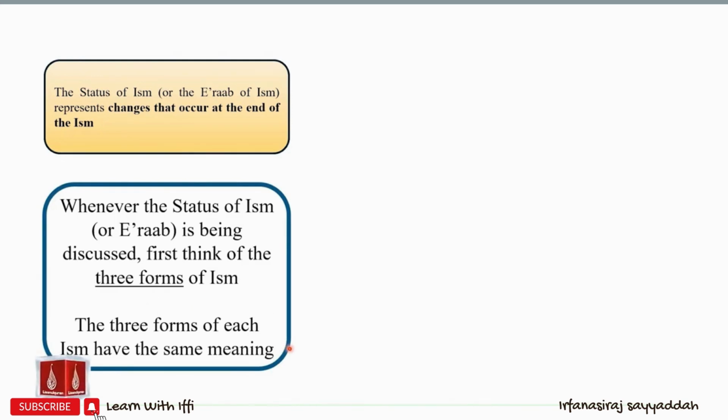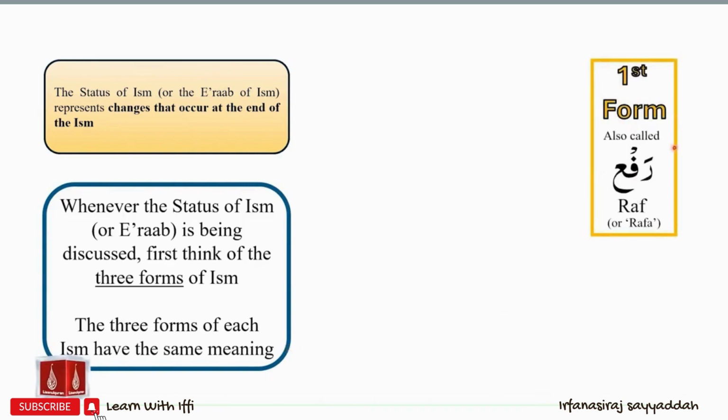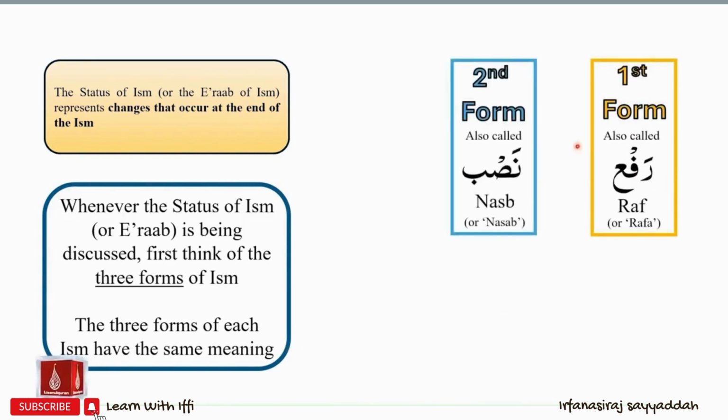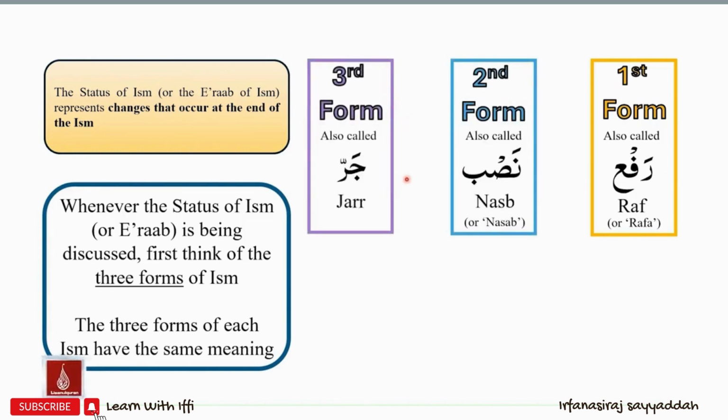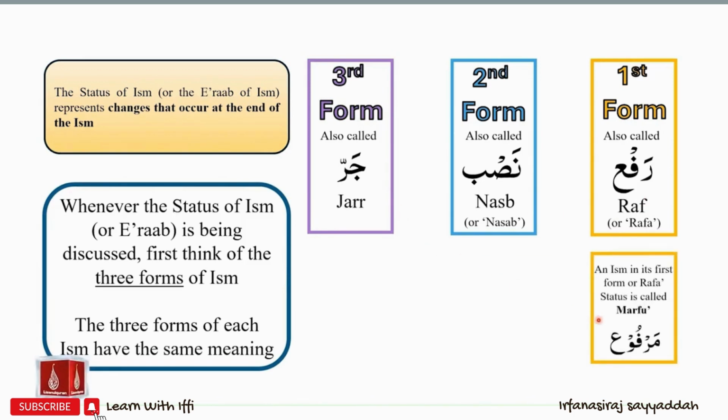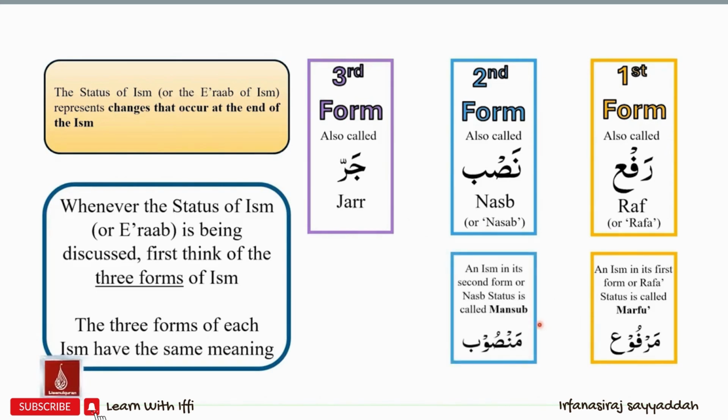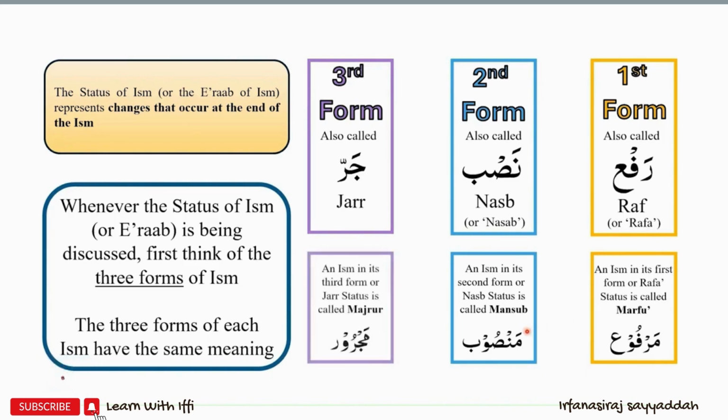The three forms of an ism are the first form, which is also called Rafa, the second form, which is also called Nasab, and the third form, which is also called Jarr. So the three forms of ism from the standpoint of status are Rafa status, Nasab status, and Jarr status. An ism in the first form or Rafa status is called marfu. An ism in the second form or Nasab status is called mansoob, and an ism in its third form or Jarr status is called majroor.